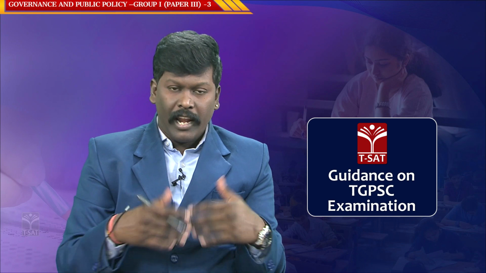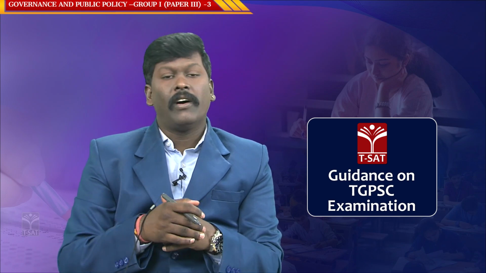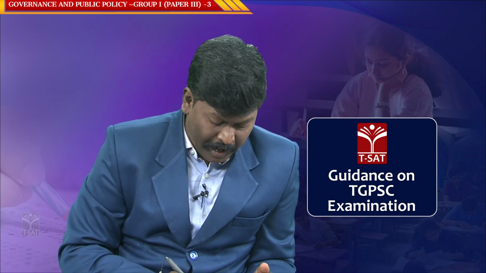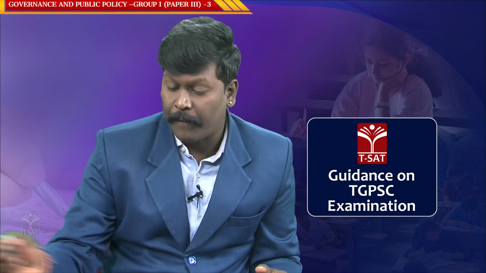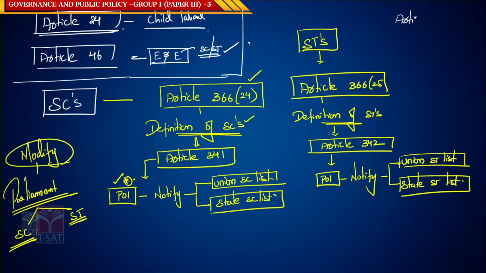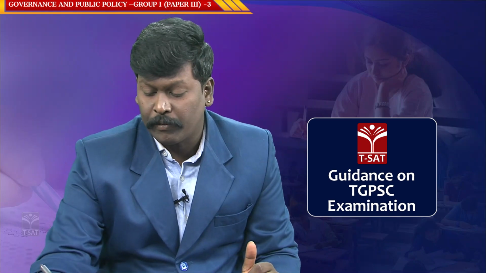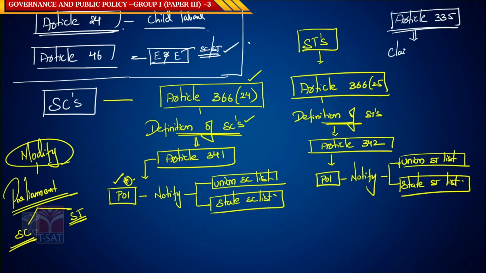Let us go to the next article specific to SCs and STs. We have Article 335. Now, what is this Article 335? Article 335 talks about the claims of SCs and STs without compromising on skills and efficiencies.